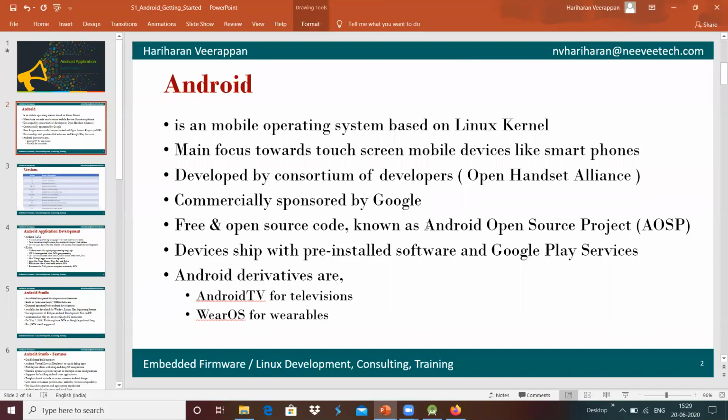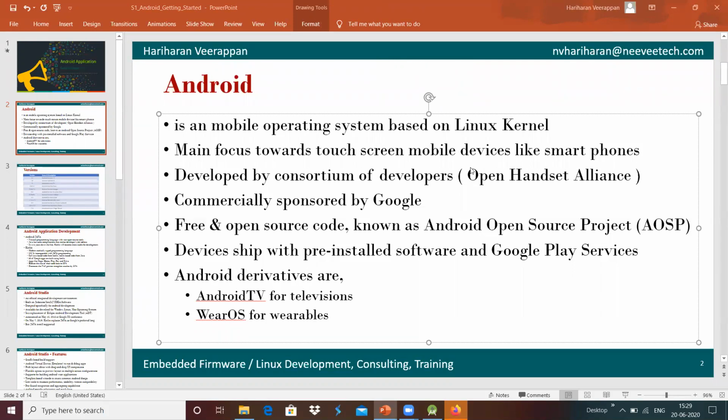Basically, Android is... Am I audible to all? Yes, you are audible, sir. Okay, fine.